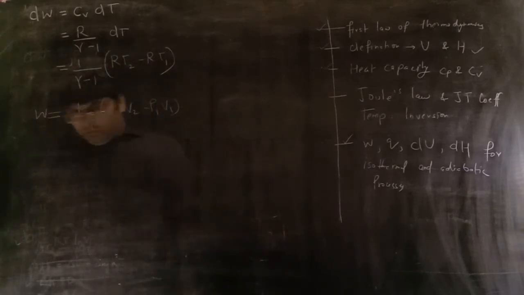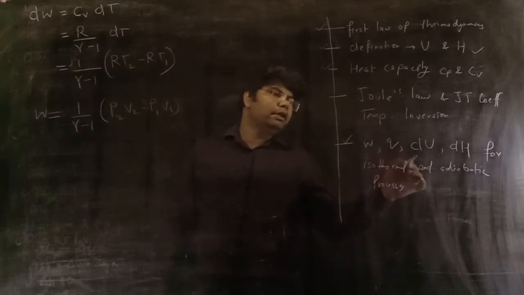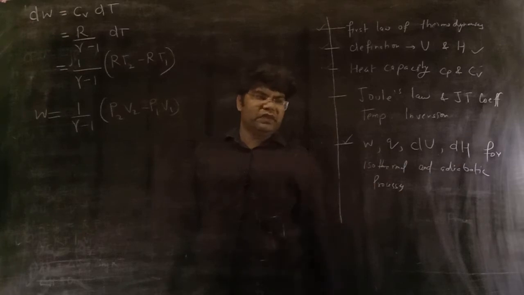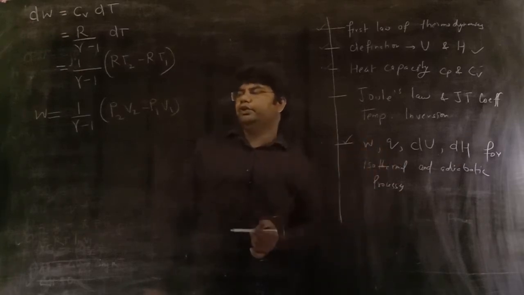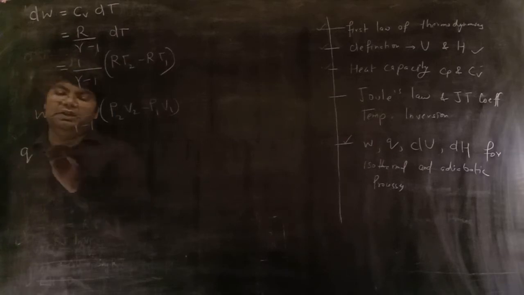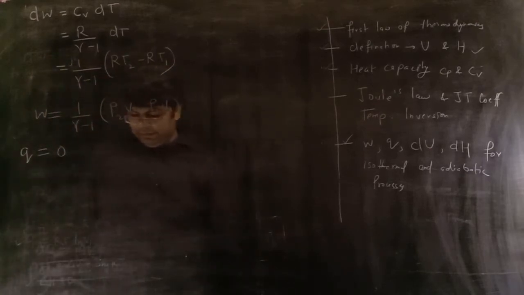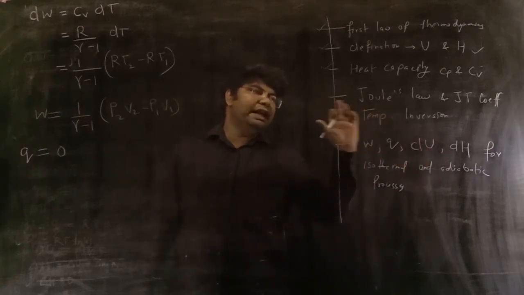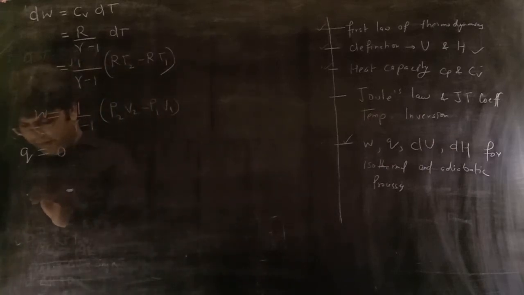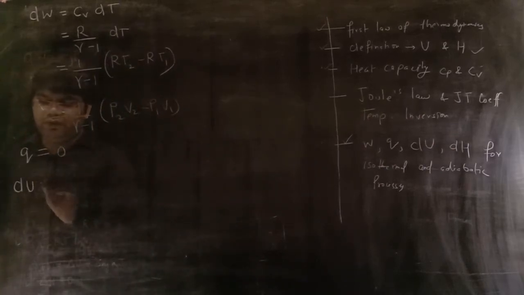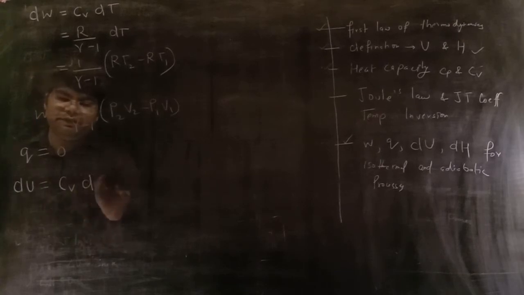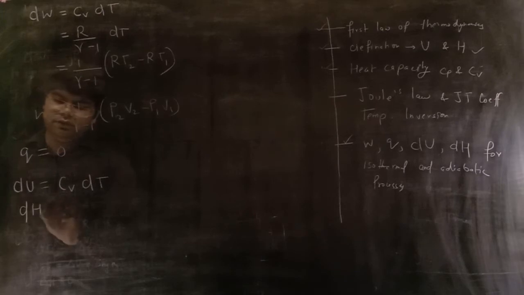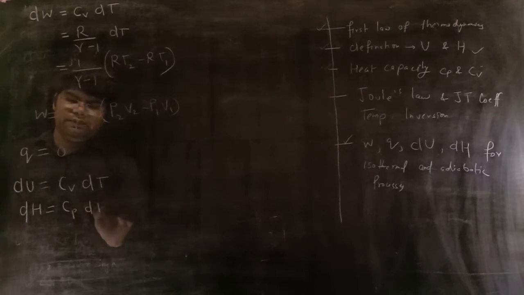Now I have to calculate exchange of heat. For an adiabatic process, it is a well established fact that Q is always equal to 0, and if you want to calculate dU and dH, you have dU is equal to Cv dT and dH is equal to Cp dT.